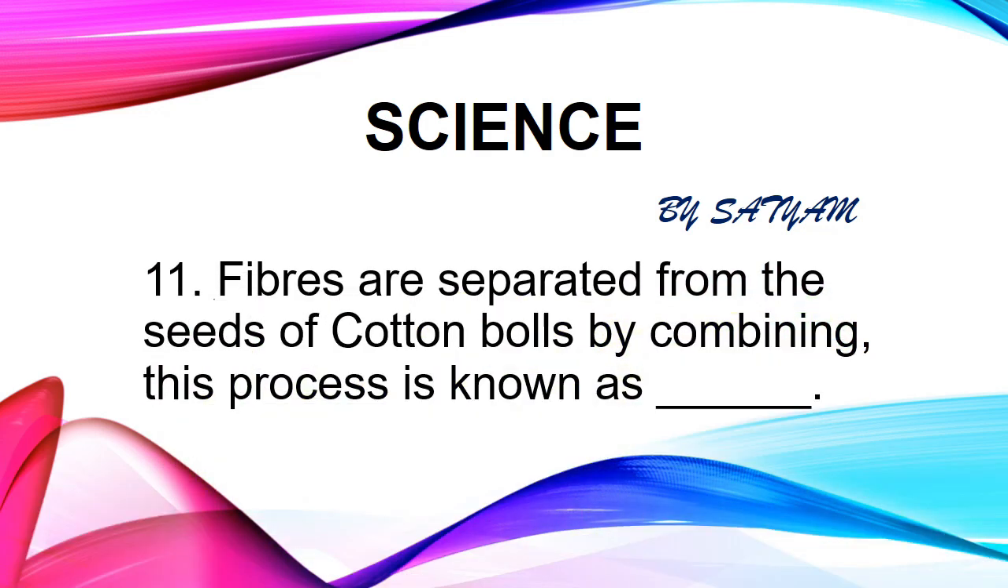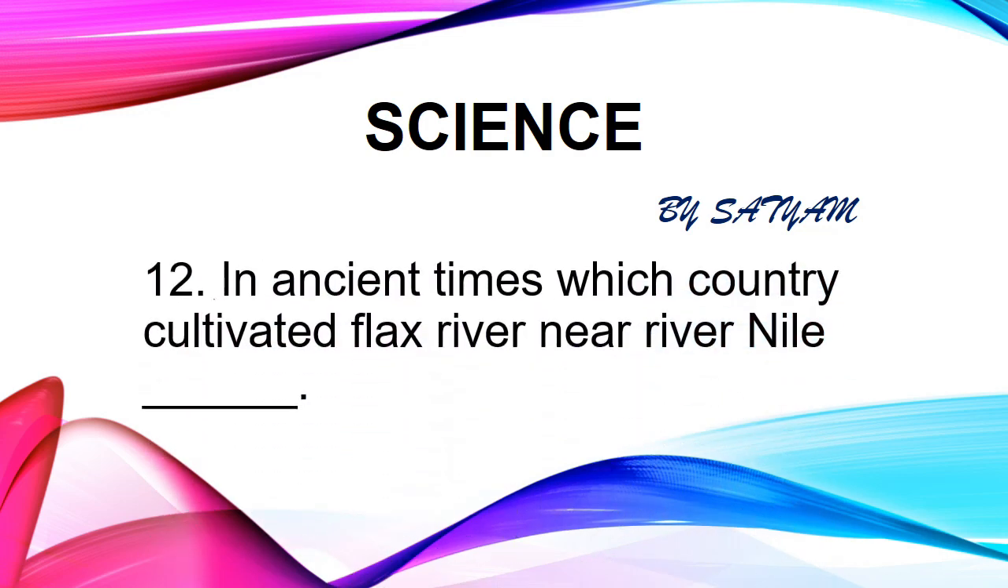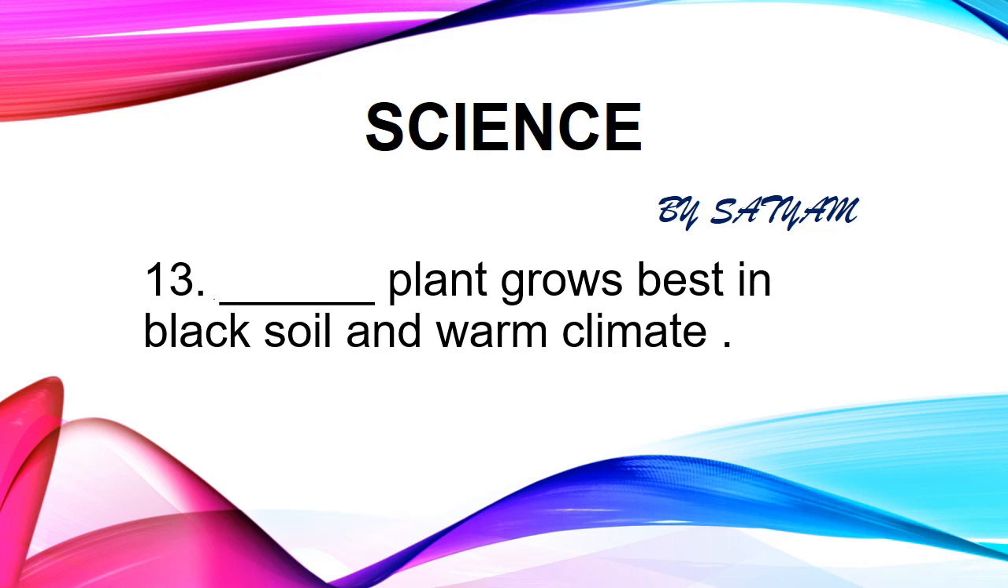The next question is, fibers are separated from the seeds of cotton bolls by combing. This process is known as dash. The answer is ginning. Traditionally, ginning was done by hand. Nowadays, machines are also used for ginning. The next question is, in ancient time, which country cultivated flax near river Nile? The answer is Egypt.